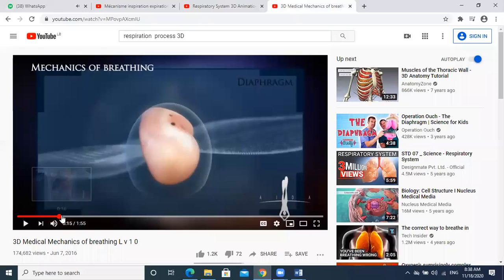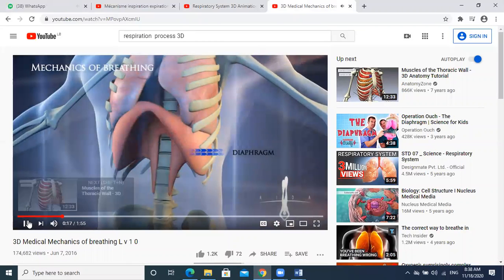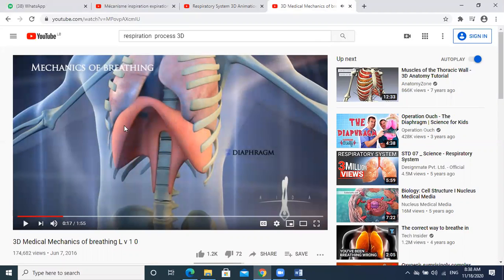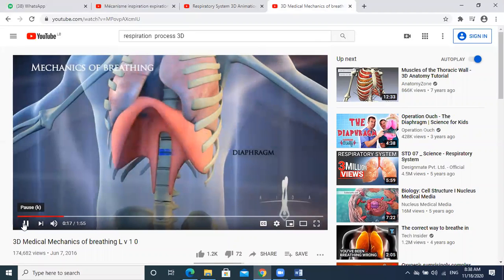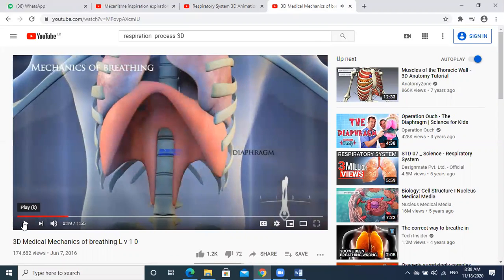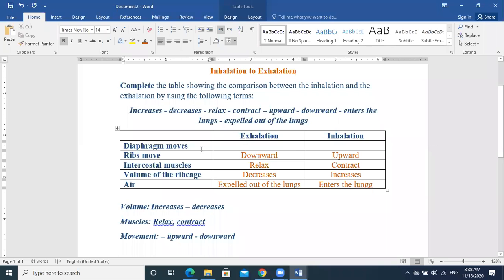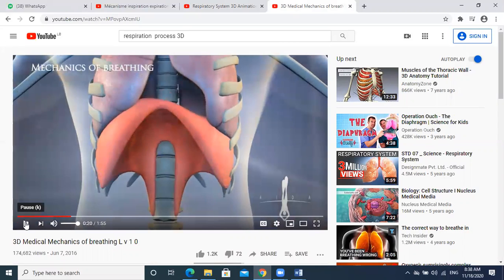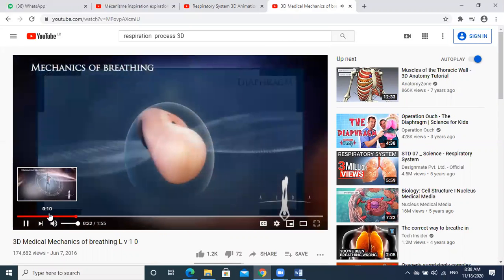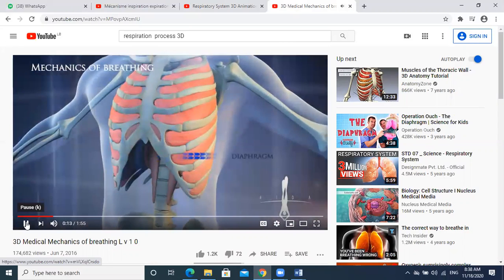Here, this is the diaphragm. Okay. During inhalation, does it move upward or downward? Downward. I will repeat, downward. Right?